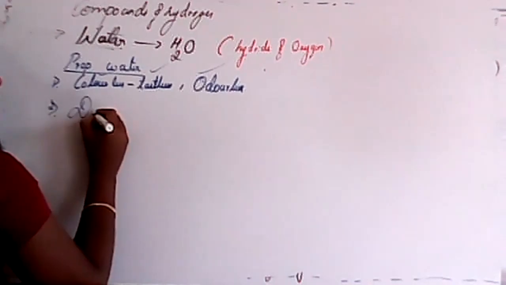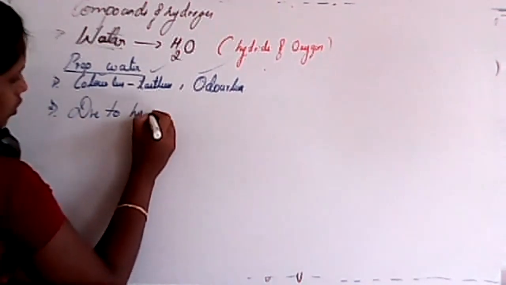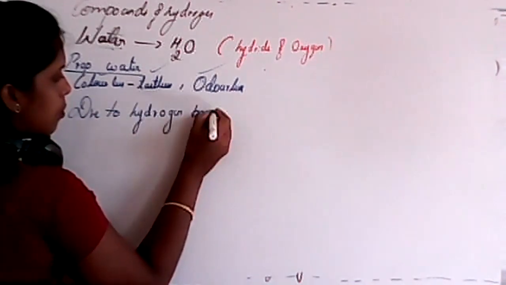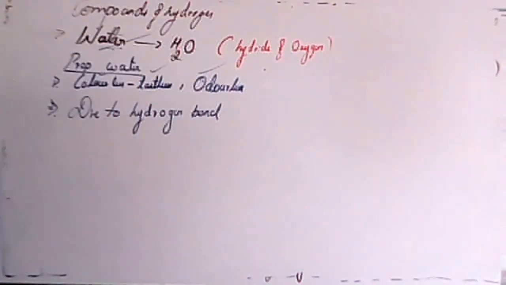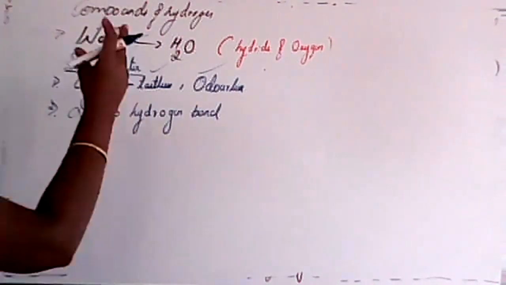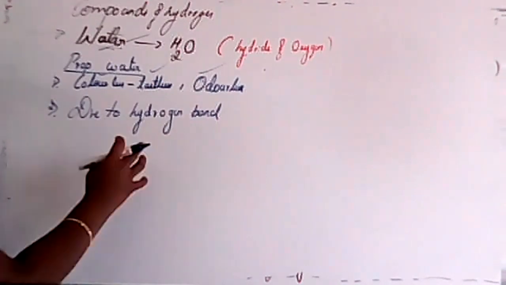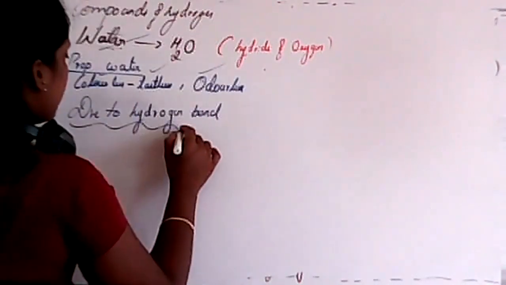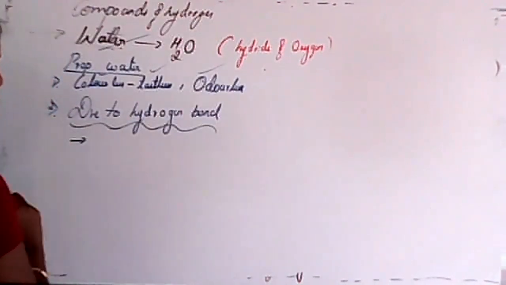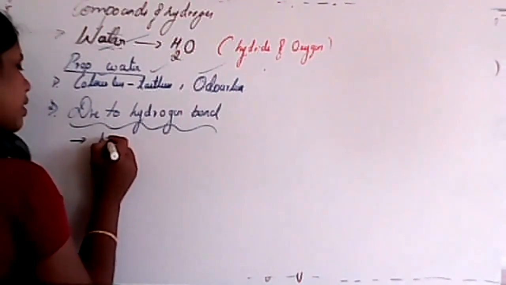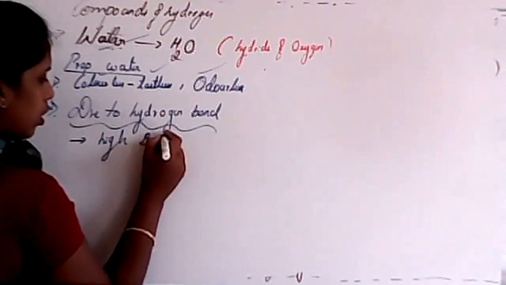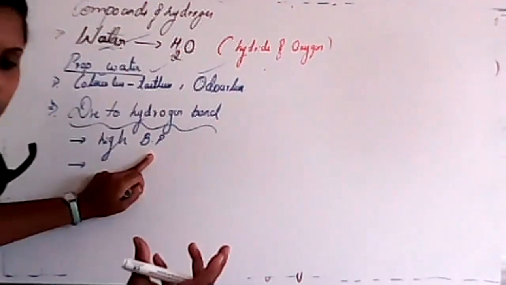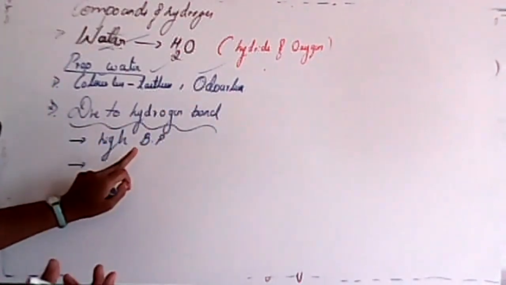Next, the second one. The properties of water are due to hydrogen bonding, and so they are different from other hydrides of elements. Due to hydrogen bonding, its boiling point is high. It has a high boiling point. We don't use melting point in this case because water is a liquid, so we consider its boiling point.